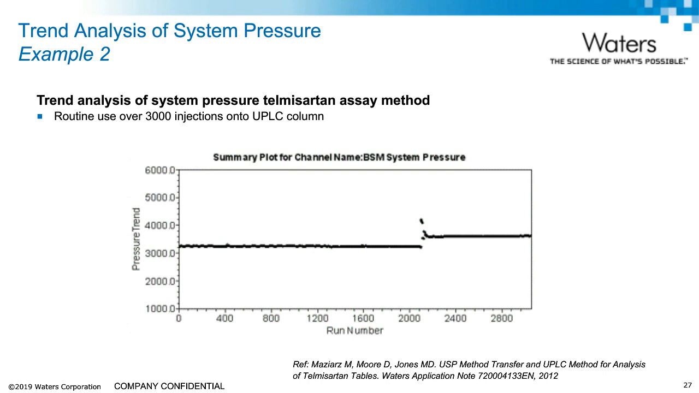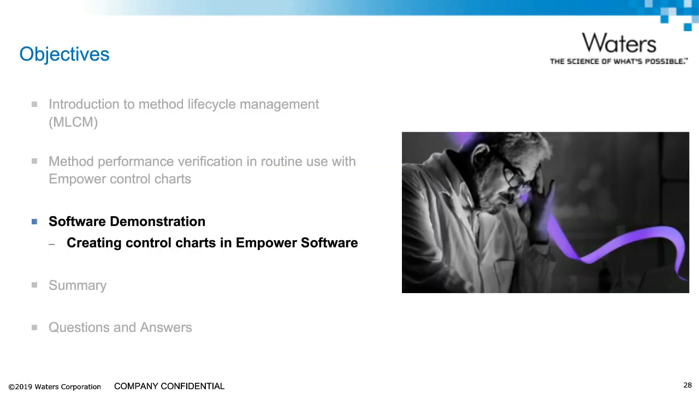So you can see that tracking column performance may enable users to establish how many injections they can make onto the column for a specific analysis, or to identify any deviations from the performance trends so that corrective action may be taken before problems happen. Now my colleague Neil Lander will perform a live demo on how to create control charts in Empower software.